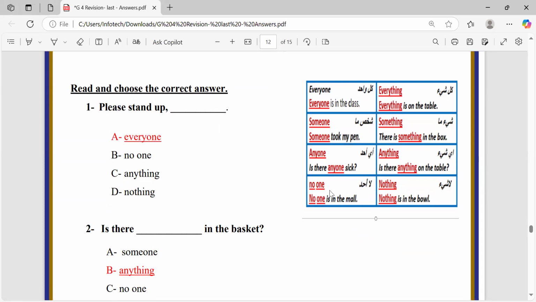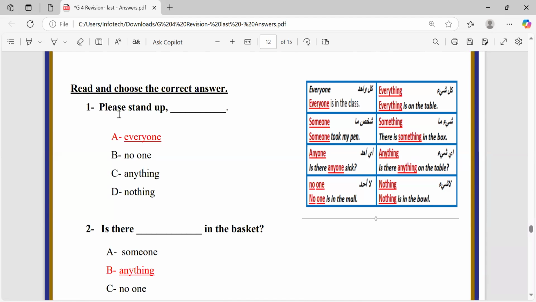No one means nobody, and everything means all things. Something means one thing. Anything, the same for questions and negatives. Nothing means there's nothing in the bowl. This means it's empty. It's clear.